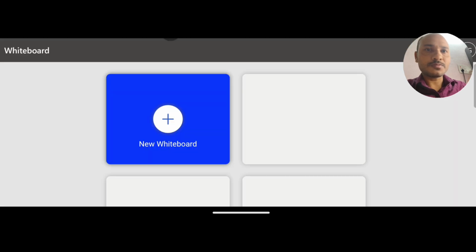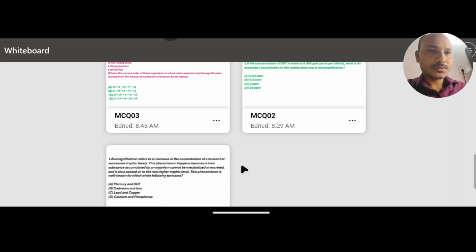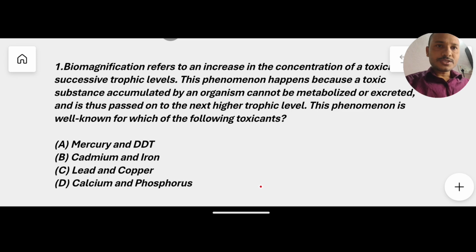Here I have given three important MCQs from this topic. The first MCQ: biomagnification refers to an increase in the concentration of toxins at successive trophic levels. This phenomenon happens because a toxic substance accumulated by an organism cannot be metabolized. Just now we have discussed the clear-cut definition of biomagnification. And now, this phenomenon is well known for which of the following toxicants? As per NCERT, two important toxicants are given. So you should identify which among the following is correct. Mercury or DDT, cadmium and iron, lead or copper, calcium or phosphorus.